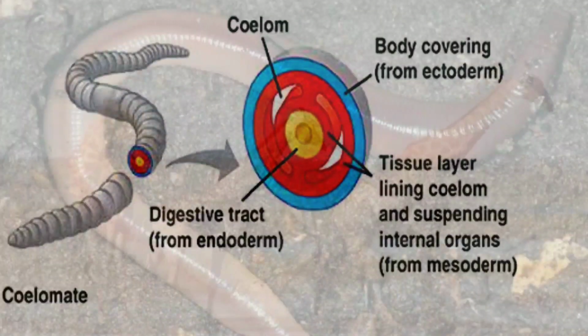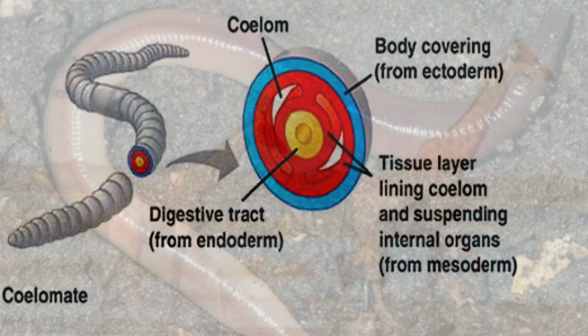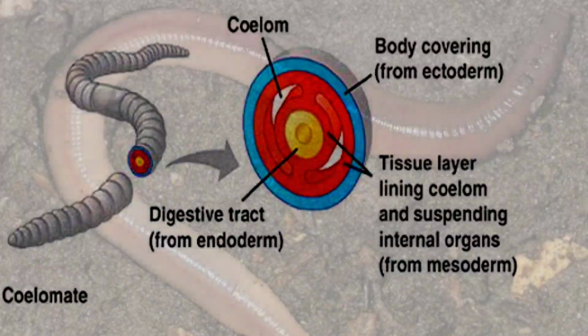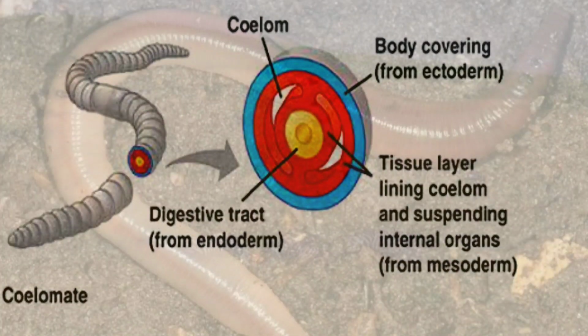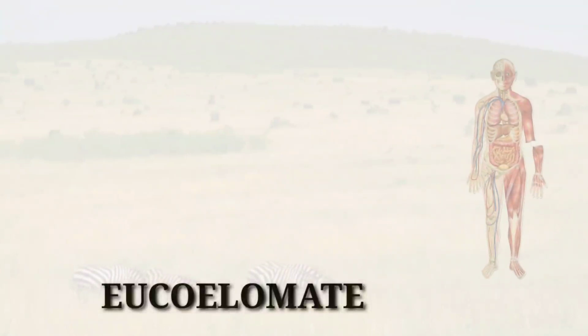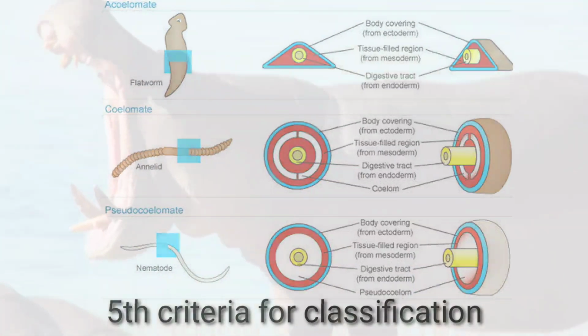These are words you will be hearing very frequently later on, so I am getting you used to them. And after the peritoneum, you have the body wall. So with such distinct coelom, the organism or the animal was said to be eucoelomate. We are all eucoelomate in nature. So this is the fifth criteria for classification based on coelom.